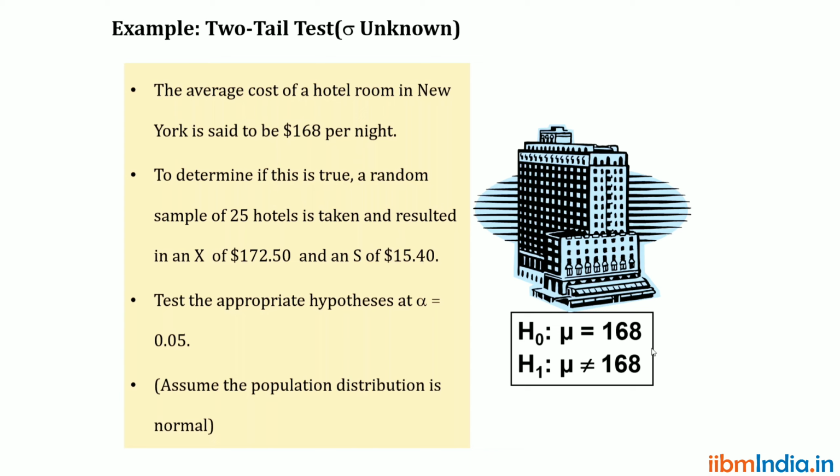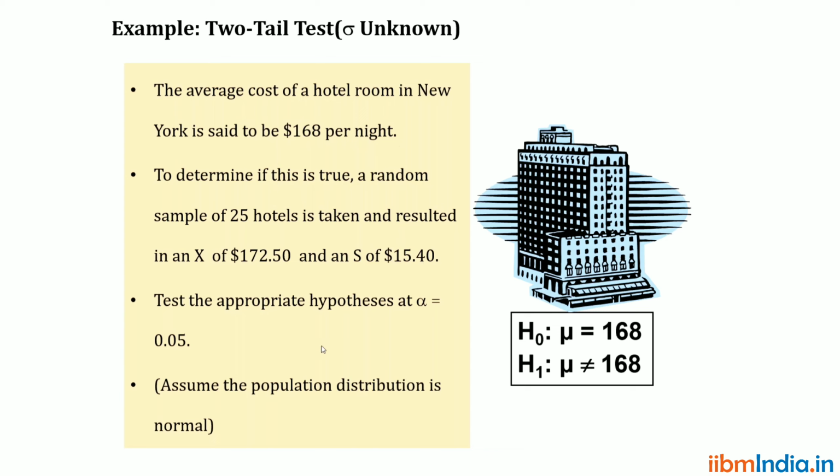In the two tail test, whether it is Z test or T test, we go for T test because for the entire New York City, the standard deviation is not given.